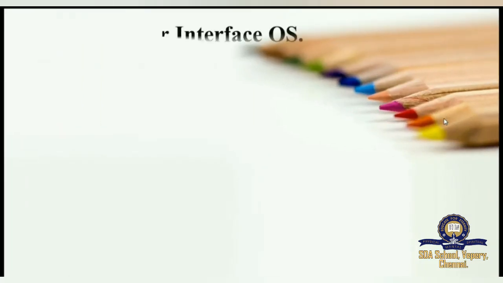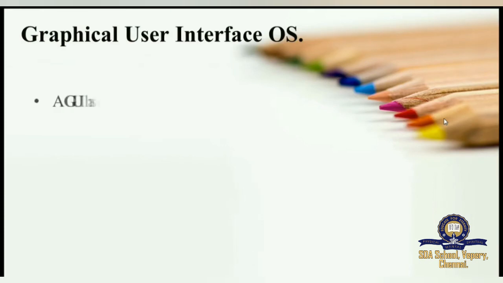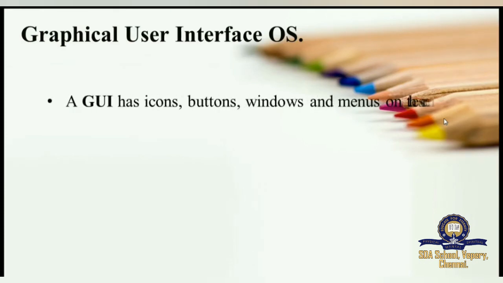And next, we are going to see graphical user interface operating system. Few more points about that. A GUI has icons, buttons, windows and menus on the screen. So just now you saw one example. You saw multiple folders, multiple drives on the screen. Everything we call icons, buttons, windows or menus, which will display for you on the screen.